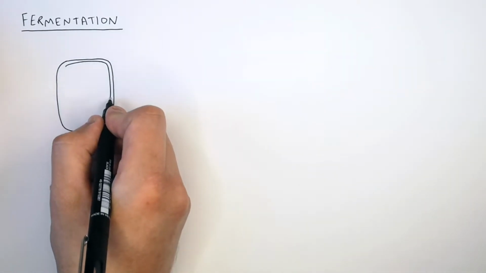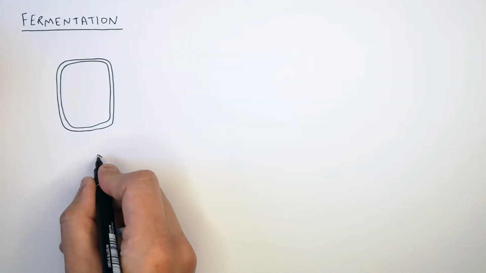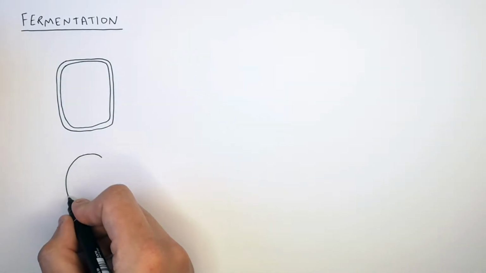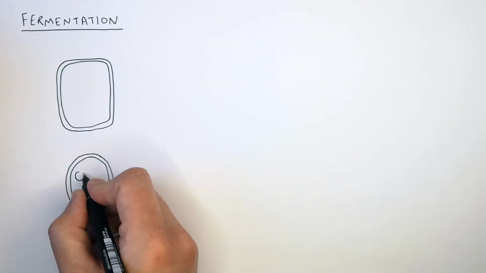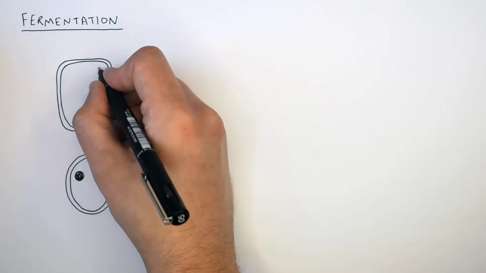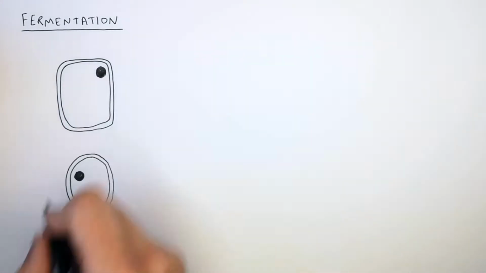I'm drawing a plant cell here. It's got a cell wall and a cell membrane. This cell is a yeast cell. It's a fungi. It has a cell wall also. Both the plant cell and the yeast cell have nuclei. That's because they are eukaryotes.